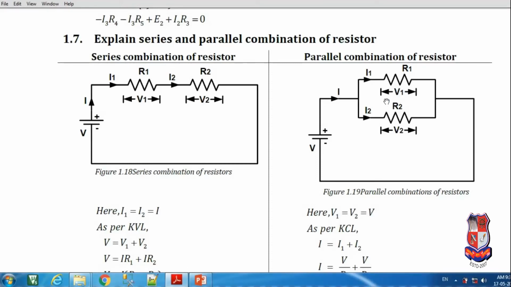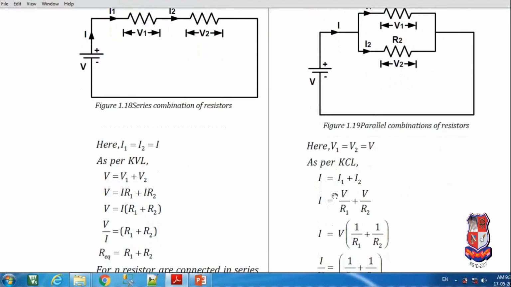The voltage drop across resistance R1 is V1, whereas the voltage drop across R2 is indicated by V2. But in a parallel connection, the voltage is the same and the current is different. The current flowing through R1 is indicated by I1, and the current flowing through R2 is indicated by I2. So as per KCL, I is equal to I1 plus I2. The algebraic sum of the currents is equal to 0.